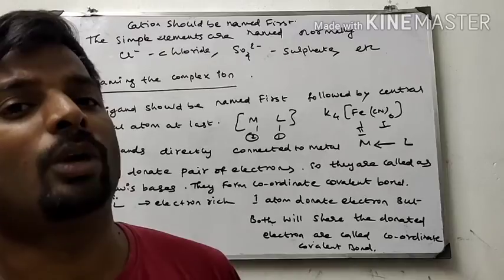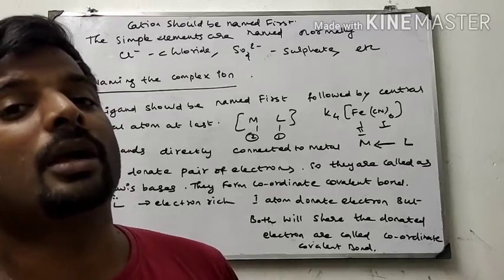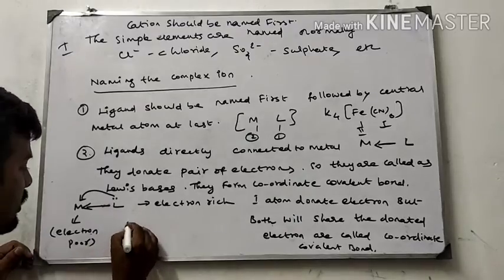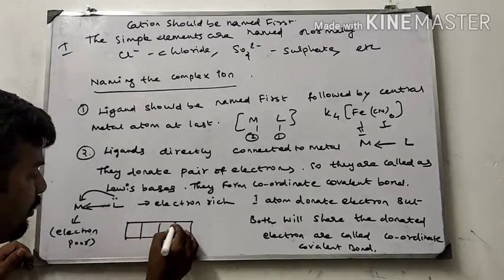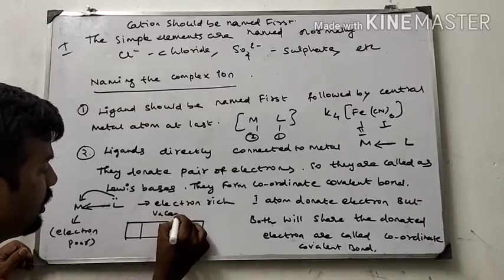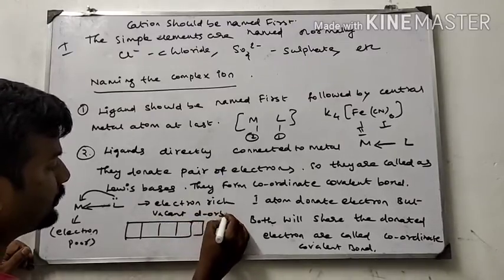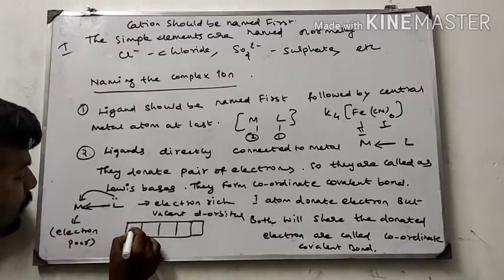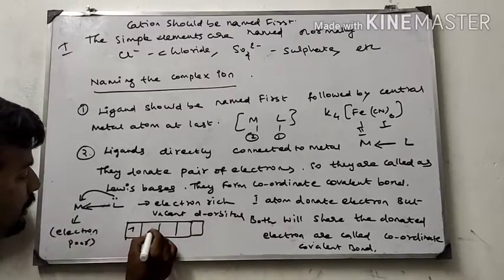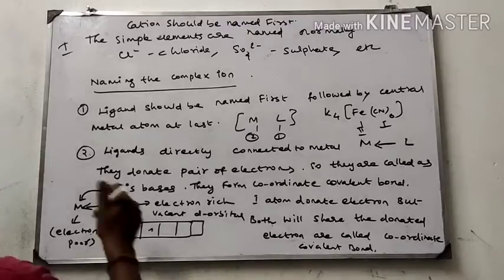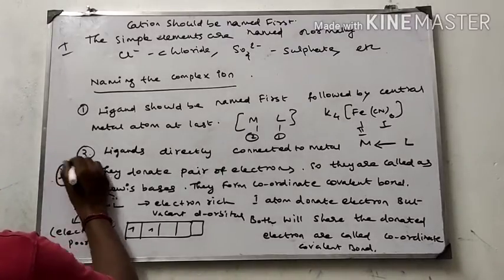The ligand donates electrons to the empty vacant d orbitals of the metal. Suppose the ligand donates a pair of electrons, they fill up like this. So this is the important point in the ligand part.